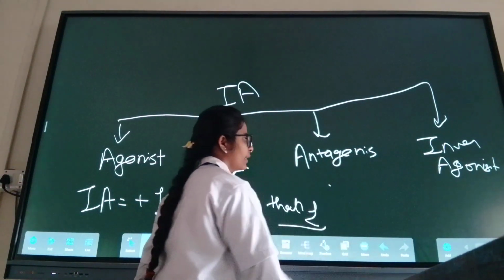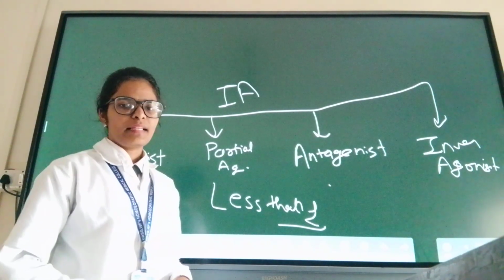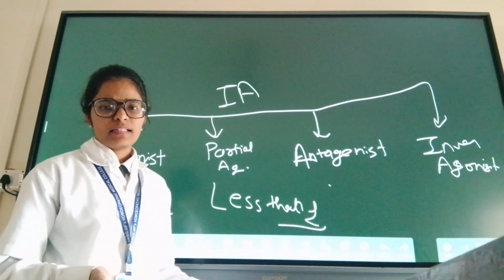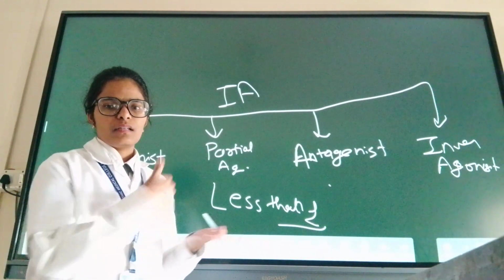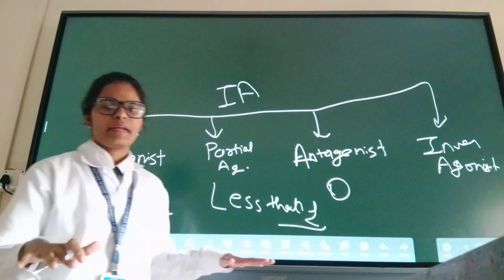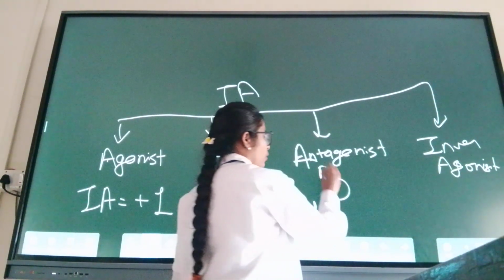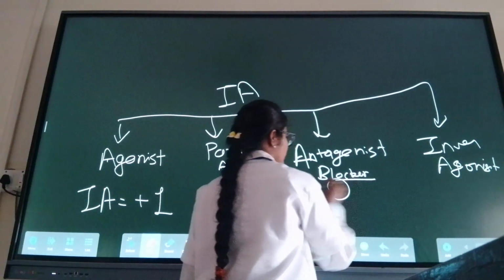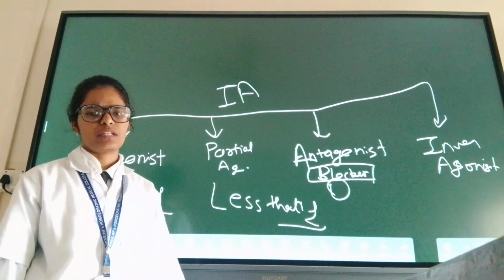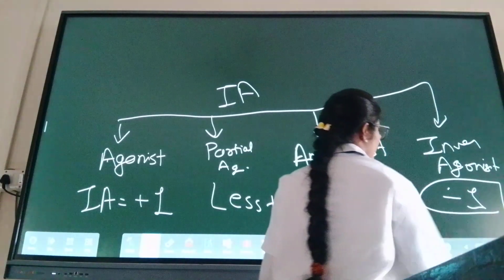Okay. Antagonist. We are often confused between agonist and antagonist, and by seeing the word antagonist we think it will reverse the action, but it does not. It just blocks. It binds with the receptor and does nothing, it just blocks the receptor. It is also known as a blocker. Calcium channel blockers, sodium channel blockers, all are antagonists. Inverse agonist, their intrinsic activity is -1.